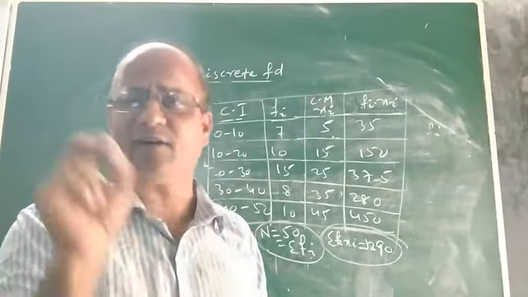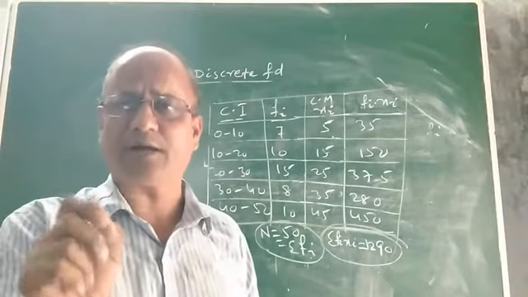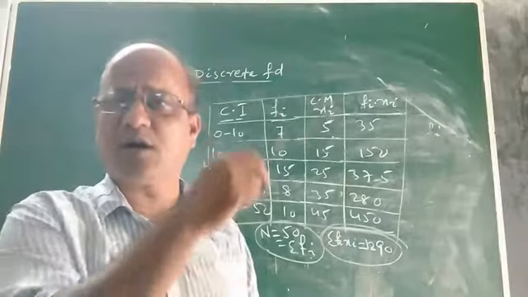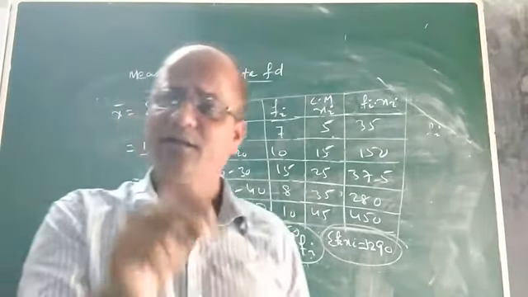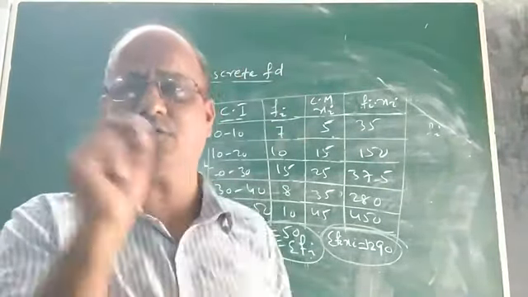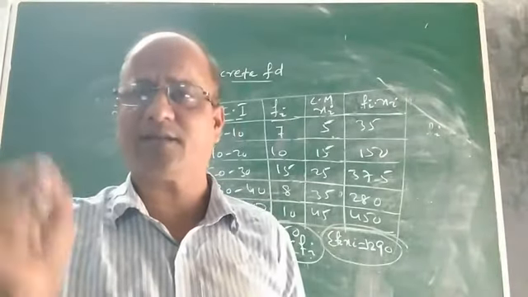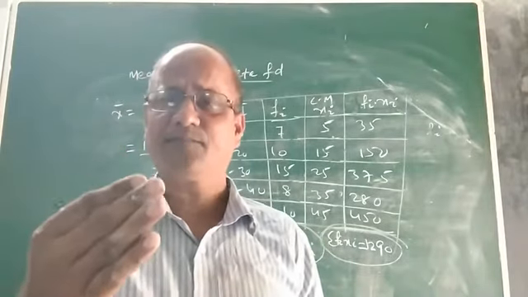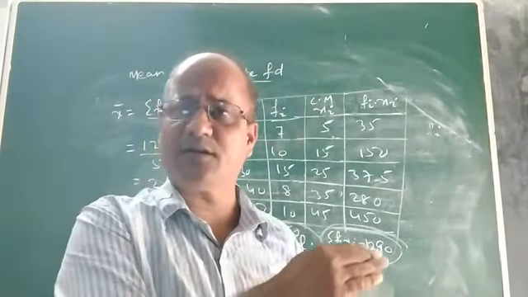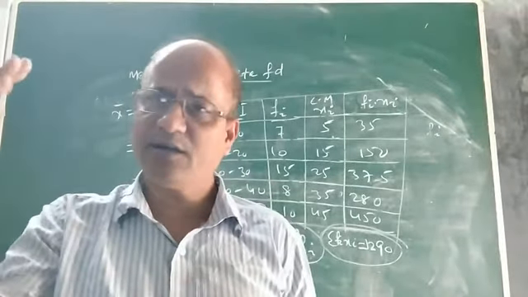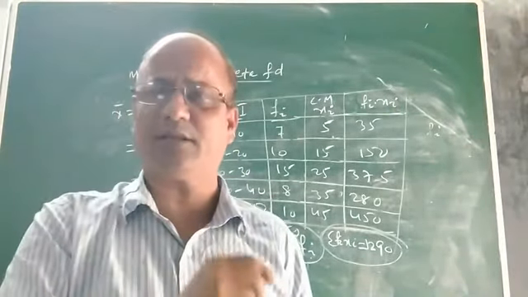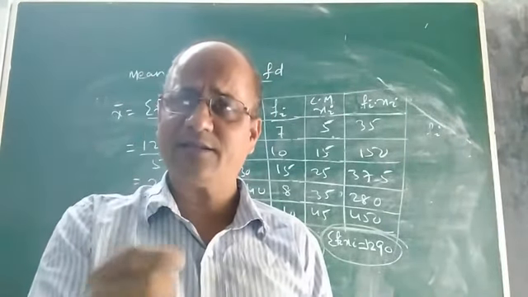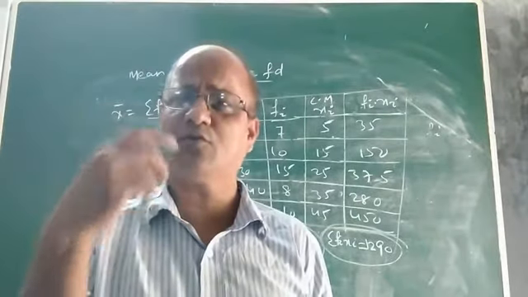That is why it is generally not applied to find the mean of a discrete frequency distribution as well as a continuous frequency distribution. But you can apply this method to find the mean of both. So what are the other methods of calculating the mean? There are two other methods. One is the shortcut method or assumed mean method. Another one is the step deviation method. We shall discuss those two methods in the next class.